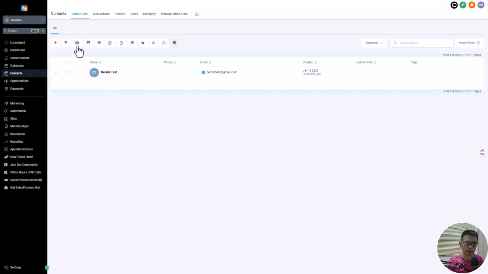The next part is contacts. Under contacts, you will be able to see all the different people that you have been in contact with, whether you spoke with them on Facebook, on Google Business Profile, or Google Maps, or on Instagram, or also on email or SMS. They will be populated here.